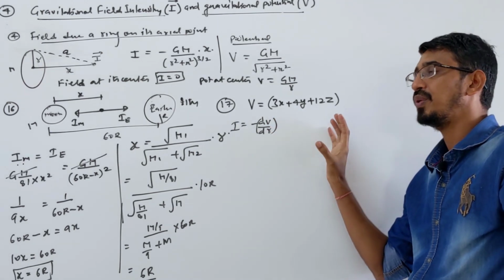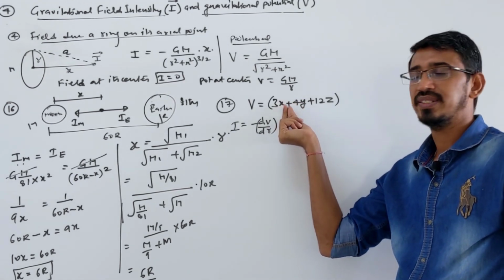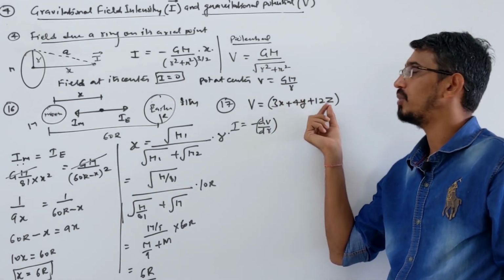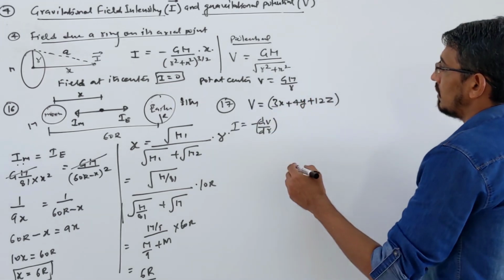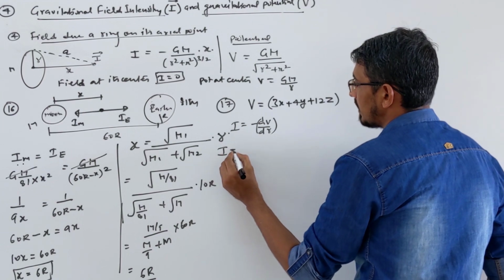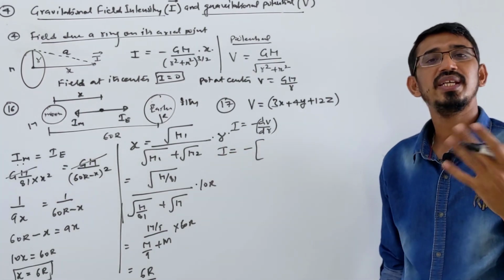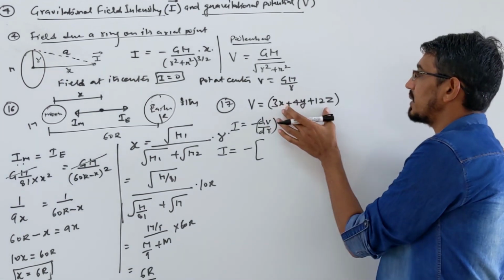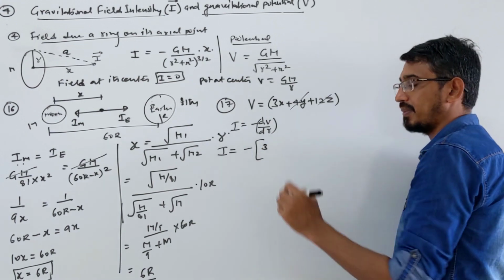So how do we do this? We have to do partial differentiation. First you differentiate with respect to x, then y and z you can keep constant. Then you do it with respect to y, then this and this you can keep constant. So what is the answer? Minus is outside. First I am differentiating with respect to x, and y and z I am keeping constant. So when you differentiate this, y and z are constant, these two terms become 0, and 3x becomes simply 3.